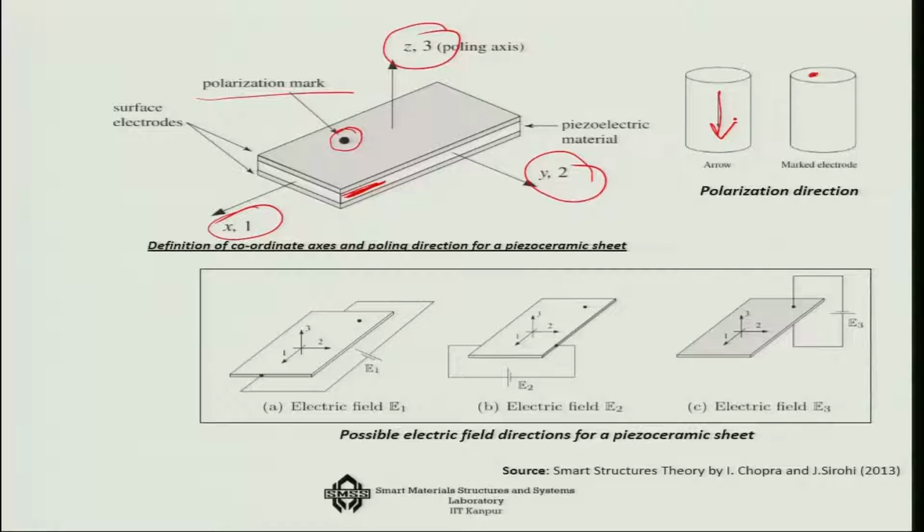Now you can get three different types of electric fields. One is that if you attach these to the two of the shorter sides, you get an electric voltage E1. If you attach these to the two of the longer sides, you get another electric field E2. And if you attach these across, then you get another electric field which is E3. So thus E1, E2 and E3, the three types of voltage generation are possible from a piezoelectric material.